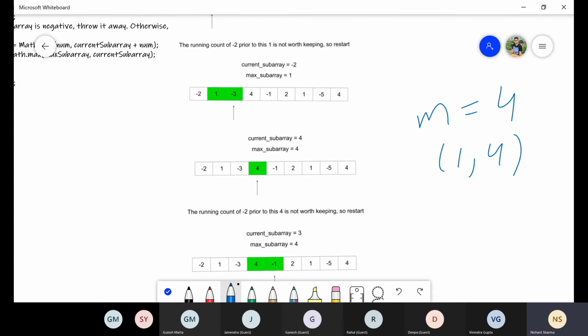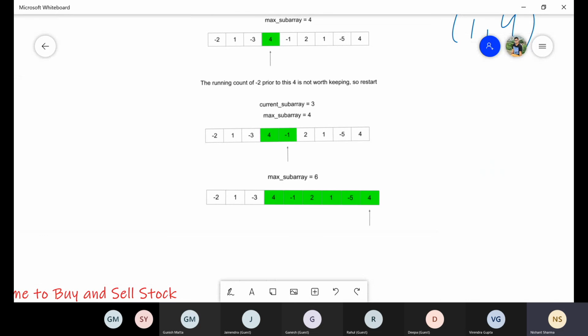Then again we try the next element -1. Current subarray value becomes 3 and maximum subarray value is 4, right? So similarly, if we go on, we will find the maximum subarray value. The green area indicates the maximum subarray value.